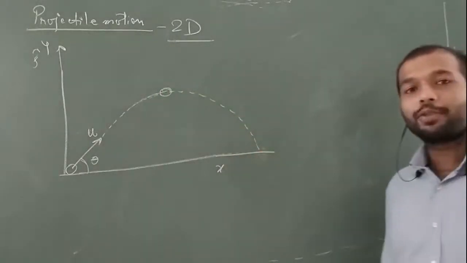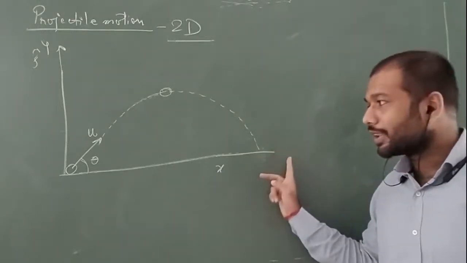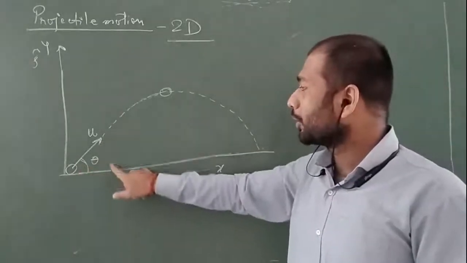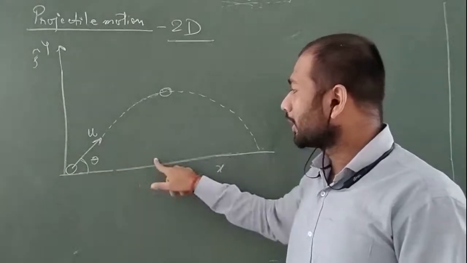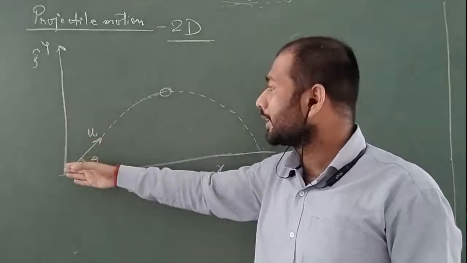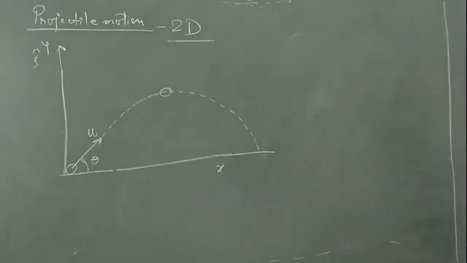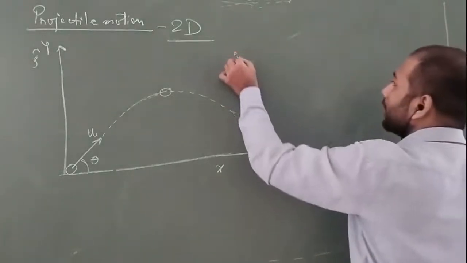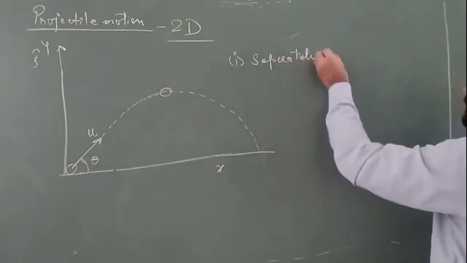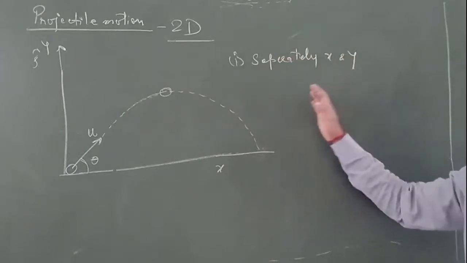Now, to study the projectile properly, we will have some assumptions. The first assumption is, we know that two things are occurring here. There are two components of velocity. One is u cos theta, because theta is attached here, and there will be a u sin theta component. So two things are going on. That's why the first assumption is we will deal with the projectile separately, one for the x-axis and one for the y-axis. So we will deal with both axes separately.